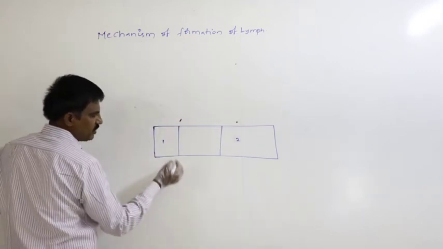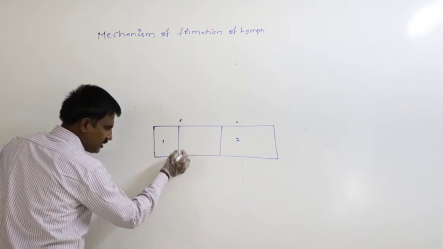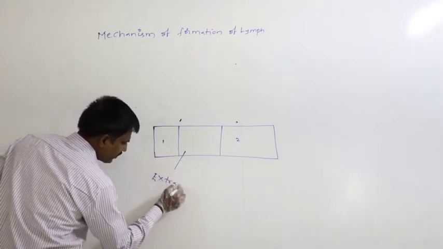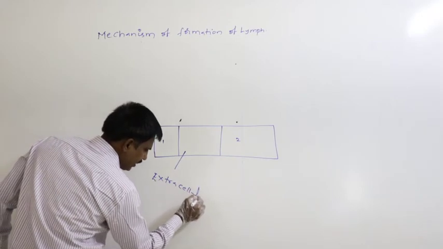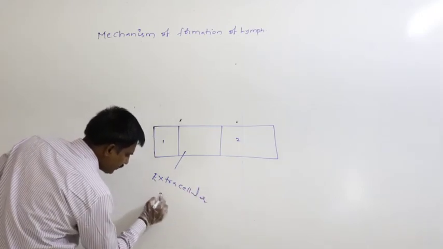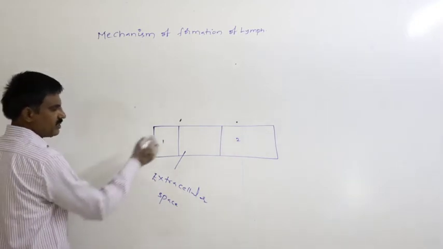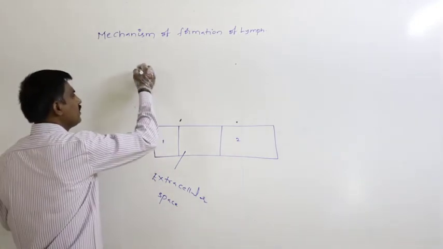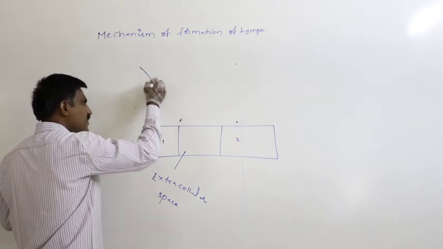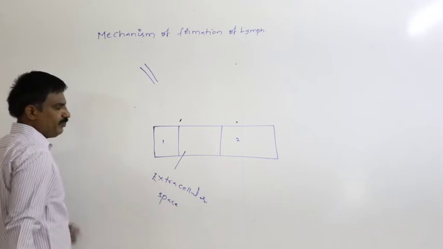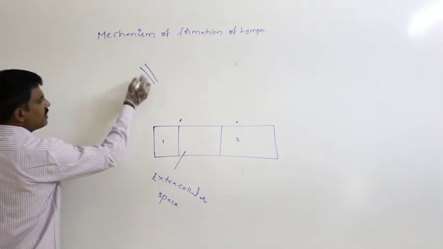So between the two cells, whatever the space is present, that is the extracellular space. This is the extracellular space. So inside of extracellular space, capillary network is present.